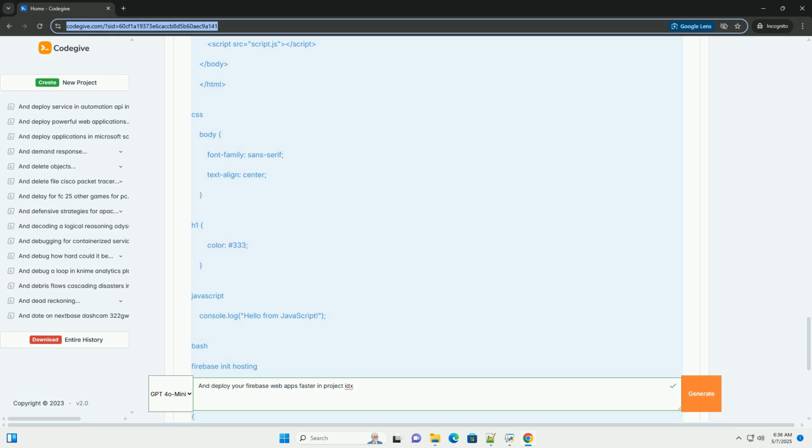4. Code splitting. Divide your JavaScript code into smaller chunks to reduce the initial load time of your app. This is especially important for larger applications. Frameworks like React, Angular, and Vue.js have built-in support for code splitting.